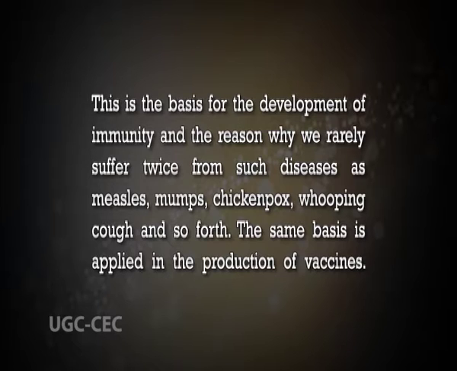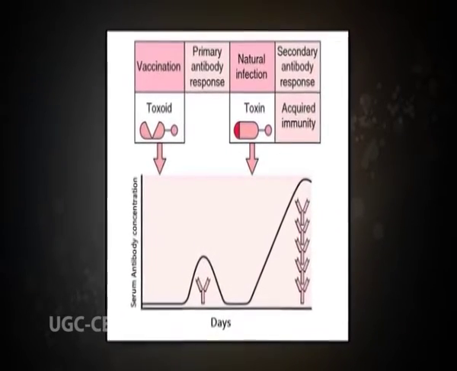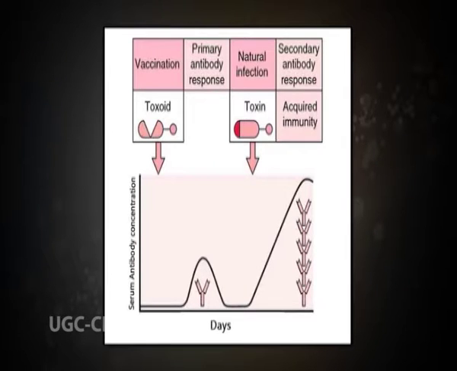The same basis is applied in the production of vaccines. This figure shows the basis of vaccination as illustrated by the response to tetanus toxoid. When the tetanus toxoid is given in the form of a vaccine, it leads to a primary immune response where a small amount of serum antibody is produced, and later exposure to the toxin in a subsequent natural infection boosts the memory cells, producing high levels of neutralizing antibody which are protective. So this is how the mechanism of vaccination works.